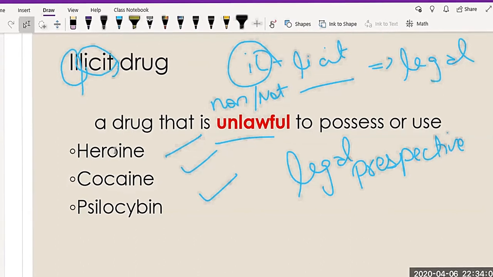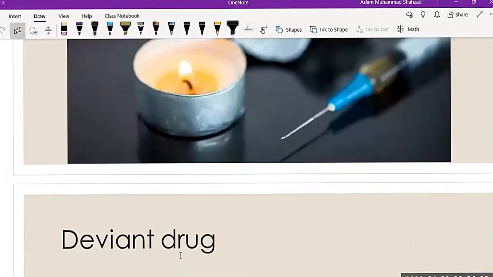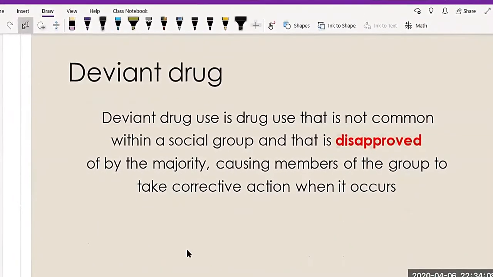Next we have deviant drugs. Deviant drug use is defined as use of a drug that is not common within the social group and that is disapproved by the majority. So you have to understand this first section, then we will discuss the second part. In the first part, we're talking about the drugs that are not approved by the social group.